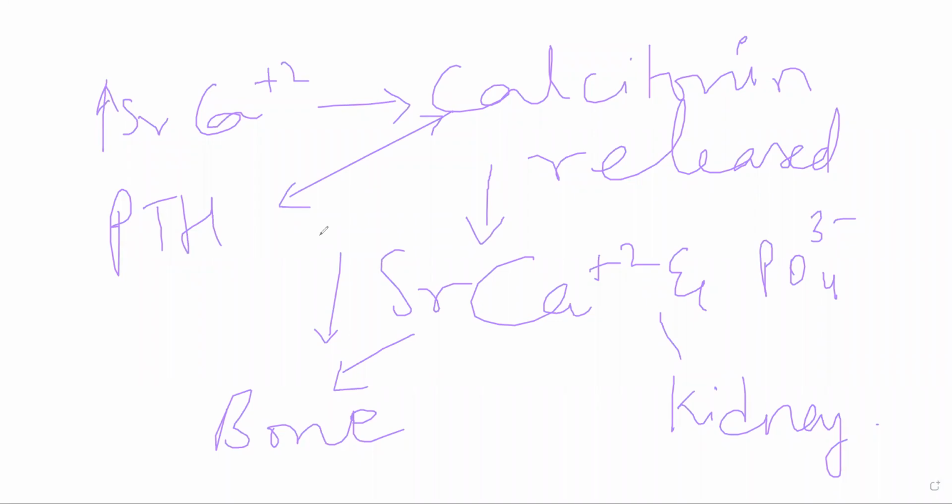Whenever you want to prevent excessive osteoclastic activity, you can use calcitonin. You can use it in metastatic bone cancers, osteoporosis, and also to increase bone mineral density.